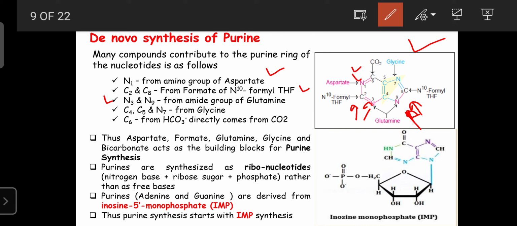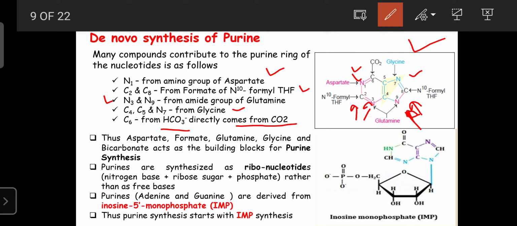Then the carbon atom 4, carbon atom 5, and nitrogen in position 7 are added to the purine bases by the contribution of glycine. And the carbon atom in position C6 is contributed by bicarbonate. That bicarbonate comes from carbon dioxide.